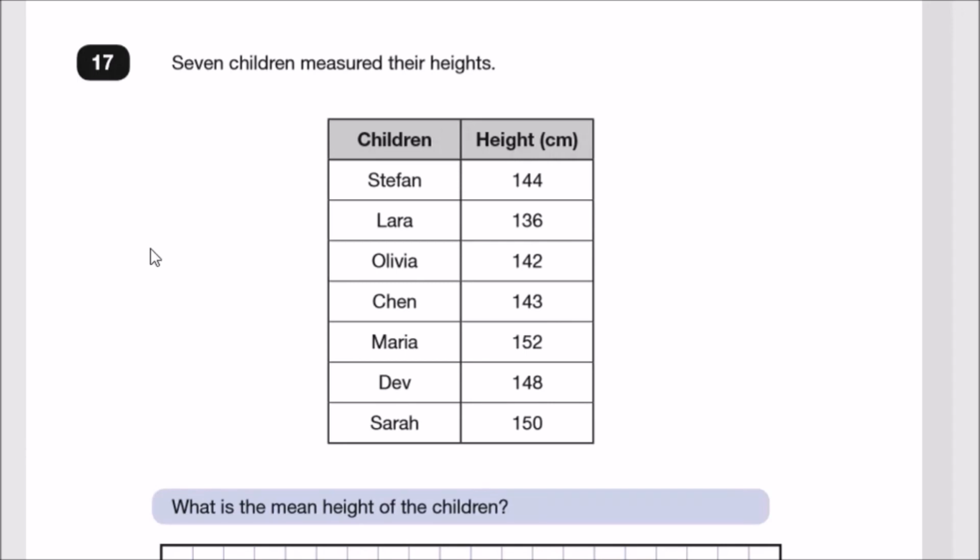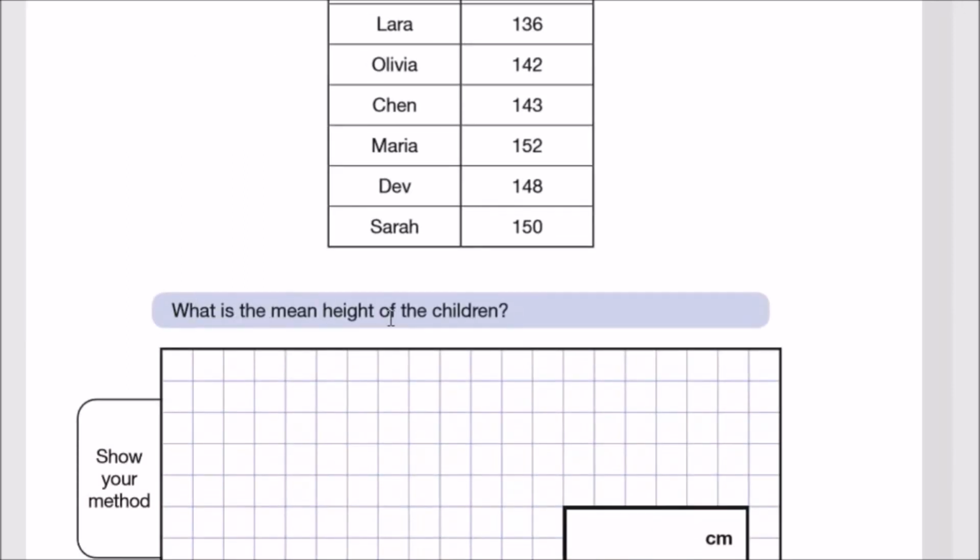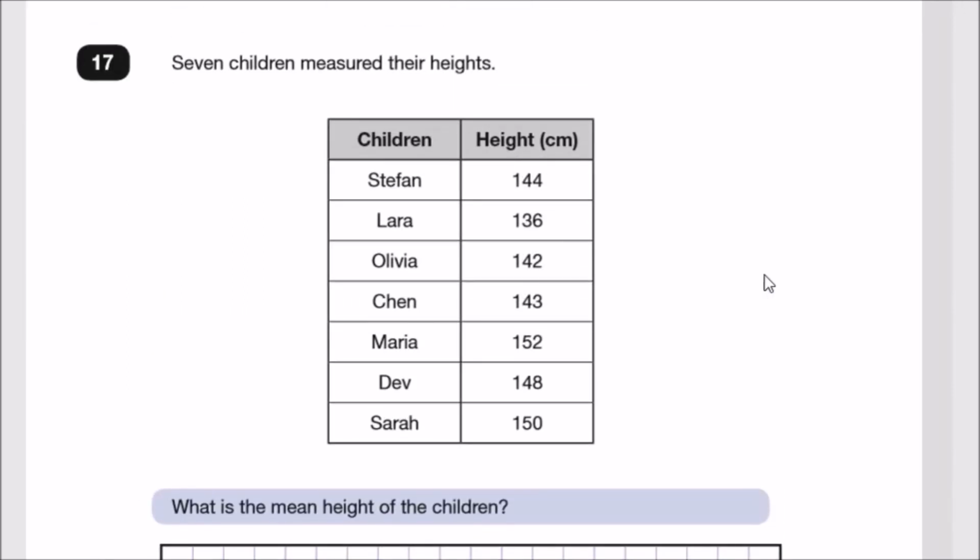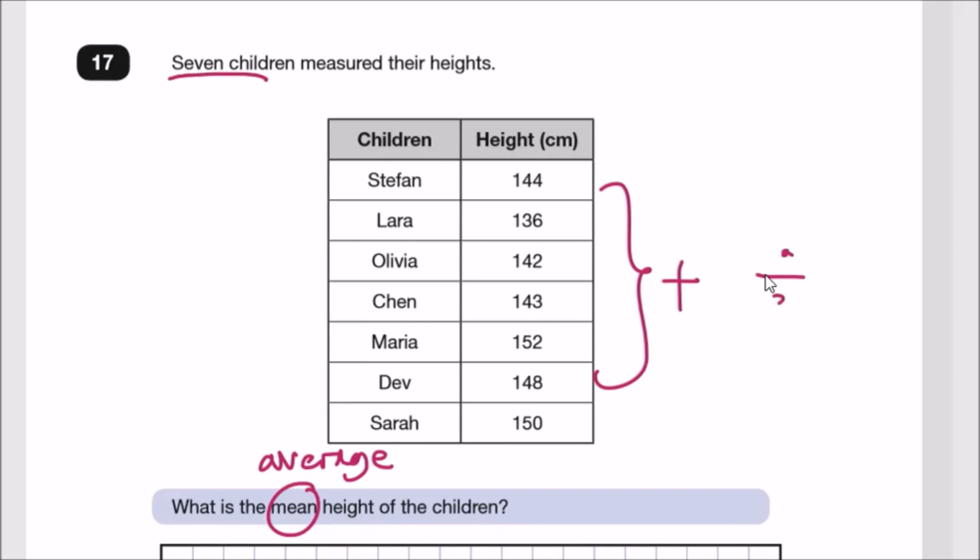Right. 7 children measure their heights. So you've got Stefan, Lara, Olivia, Chen, Maria, Deb, and Sarah. Some of these are actually the names of my classmates from years ago. And these are their heights right here. What is the mean height of the children? First things first, keyword mean. This means average. This literally means you add up all these numbers and then divide by the number of numbers involved. There are 7 children, so we have 7 values. So add them all up and then divide by 7.